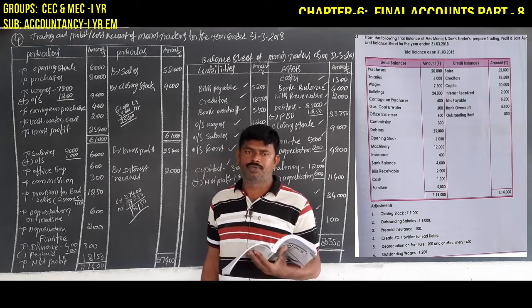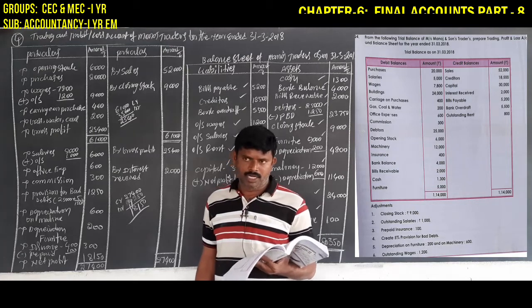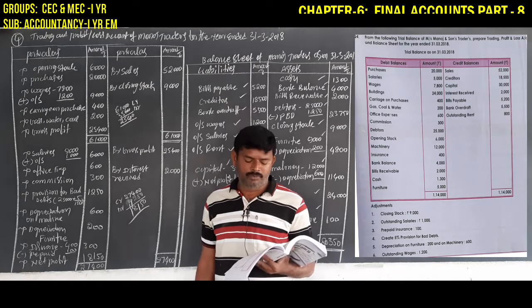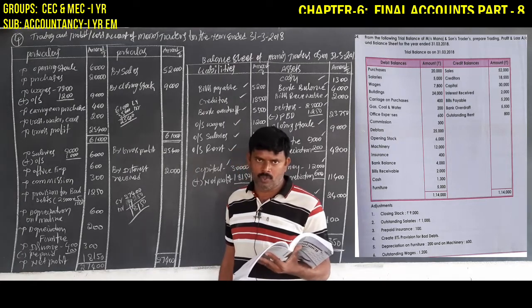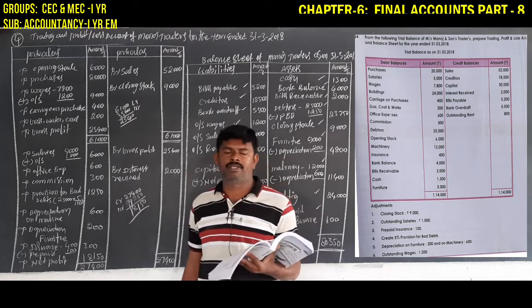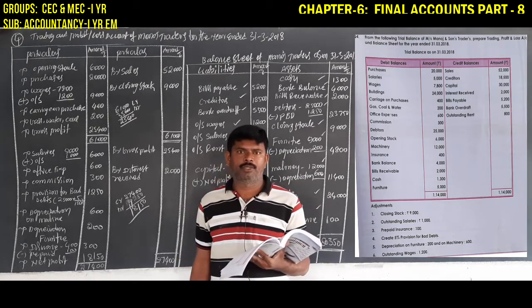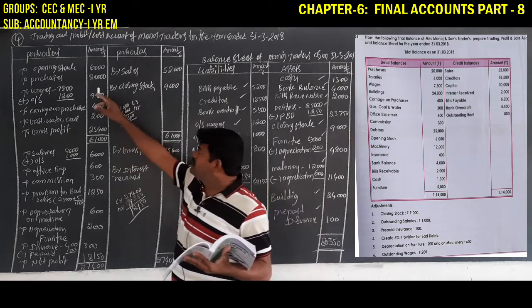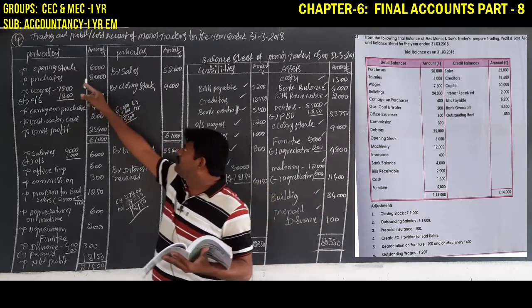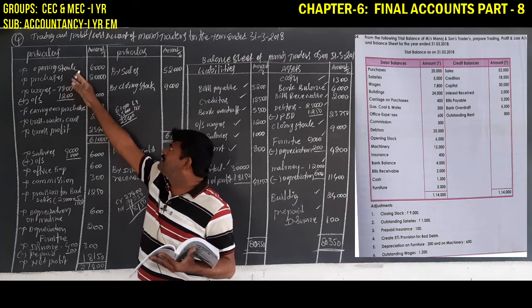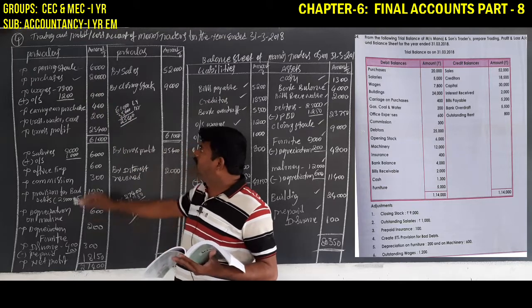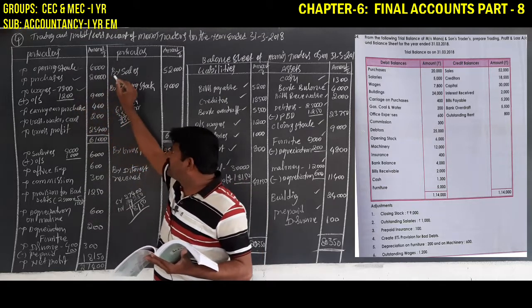trading account. The trading account starts with the debit side. When you are preparing the trading account debit side, we must observe the trial balance debit side only. So on the trial balance debit side, which aspects are related to the trading account? First, identify and write them down one by one. Opening stock is given on the trial balance debit side, so it is recorded on the debit side. Purchases on the debit side, and wages on the debit side.